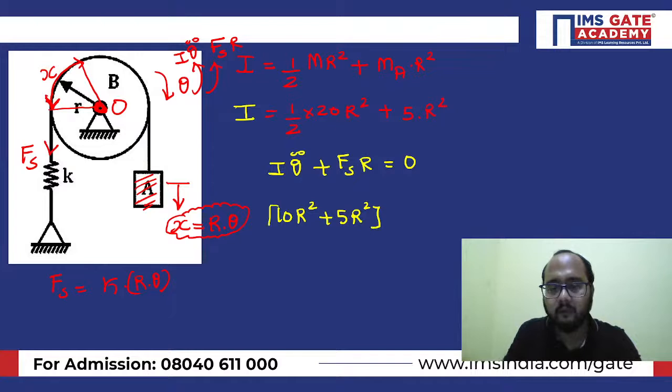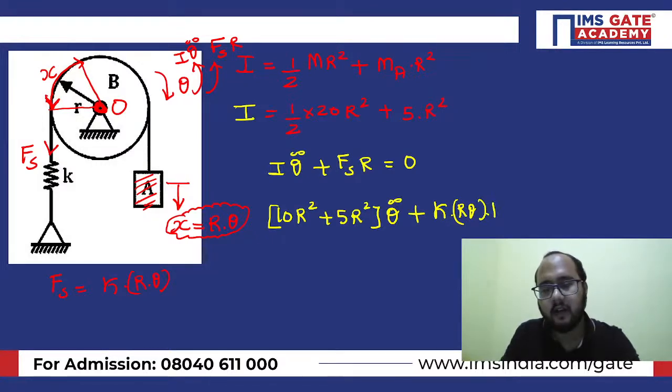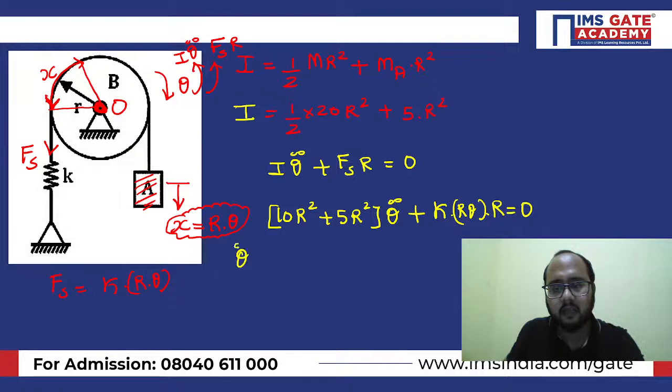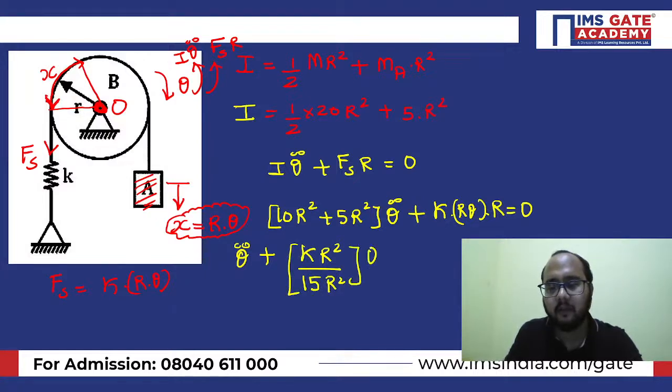This is the combined moment of inertia. Theta double dot plus Fs. Fs is what? K into R theta multiplied by R only, equals 0, because spring force multiplied by the distance r. So theta double dot plus will be what? K r square divided by 15 r square, right? Like this it will be there. Here the theta will be there, equals 0. R square will be cancelled out, and omega n will be under root K by 15, right?